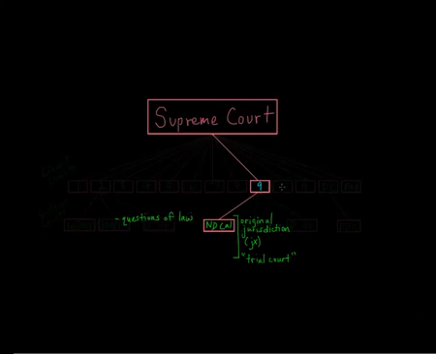So for example, let's say that there is a murder case, and the alleged murder happened in a national park, which is federal land. So we're in federal court. Now the question is, can a man be guilty of murder if he shoots a gun at another person and he doesn't hit that person, but that person is so frightened by the gunshot that he has a heart attack and dies? Well, let's sketch that out here.